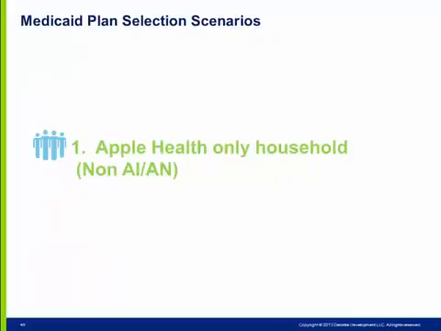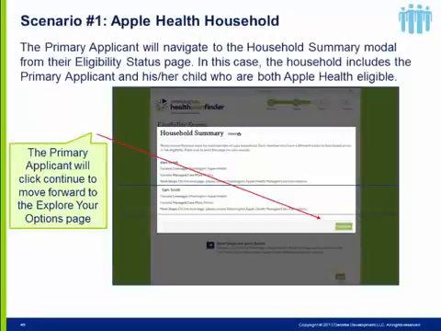First, we will cover an Apple Health only household, none of whose members are AIAN. The primary applicant will see the current enrollments for each individual within their Apple Health household on the Household Summary modal. They will be prompted to click Continue to move forward with processing their application. If the primary applicant is new to Apple Health and Healthplanfinder and they are not seeking coverage, the household will not be able to continue with plan selection and will be navigated back to their dashboard. They will still be covered under Apple Health and will be automatically enrolled in a managed care plan at a later date as determined by the healthcare authority.